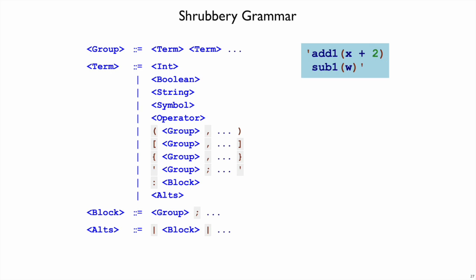When we write quote marks in Shplait, this still conforms to the grammar because quotes is one of the term forms here where we have groups separated by semicolons or new lines. There's some extra constraint not shown in the grammar, which is that blocks and alternatives need to be at the end of a group because they don't have closers on them.